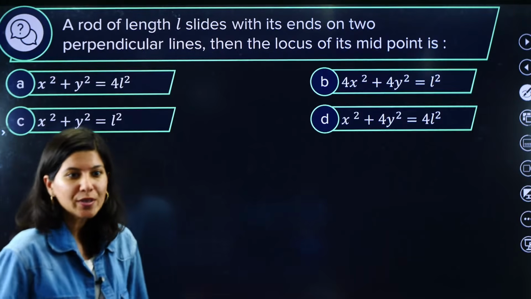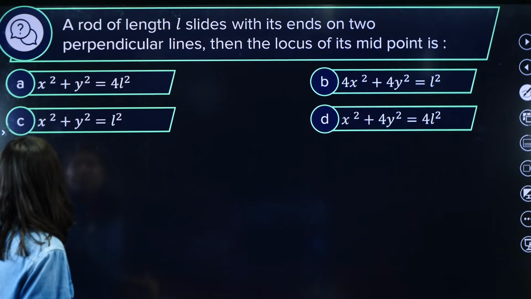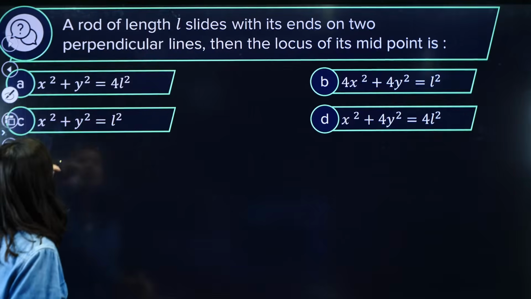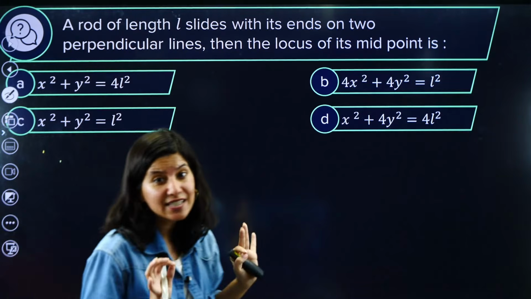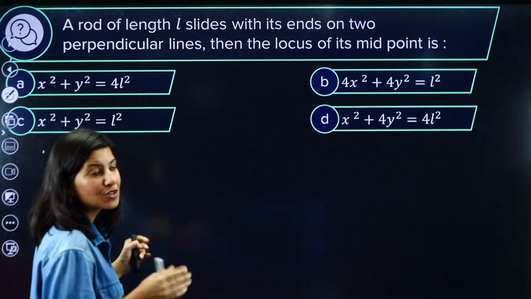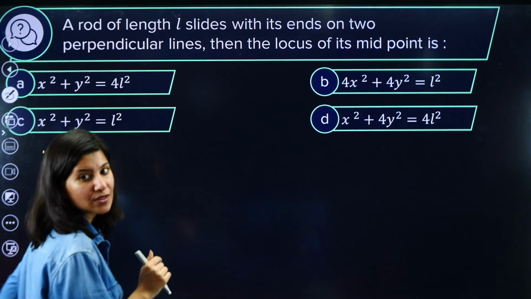Now two more questions on our plate and we will be done. Okay, let's go. A rod, this is a very classic question, by the way, a template question. Every teacher will teach you this question. Every teacher's notes will have this question.